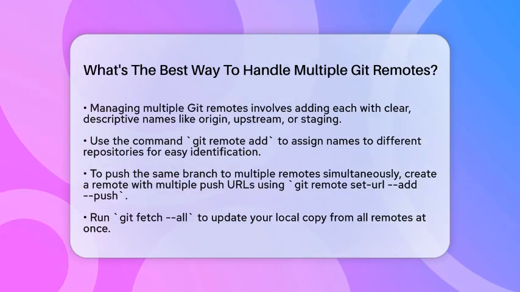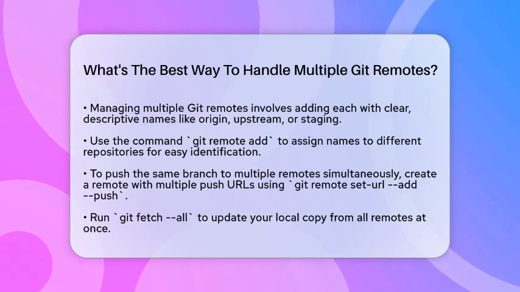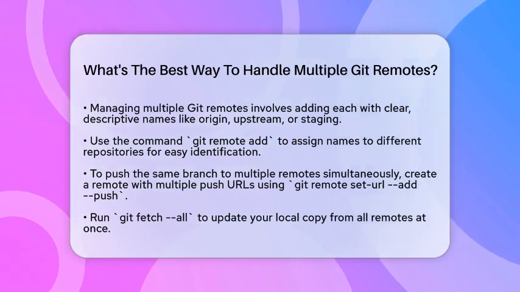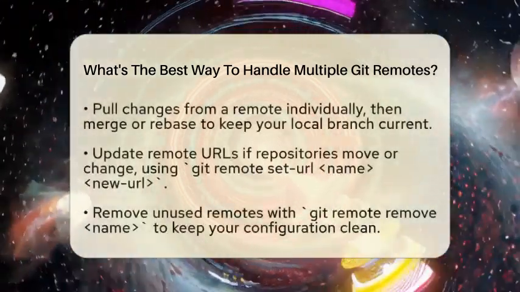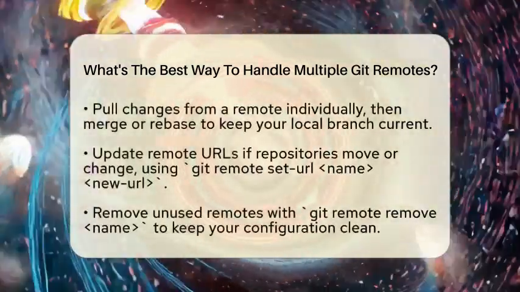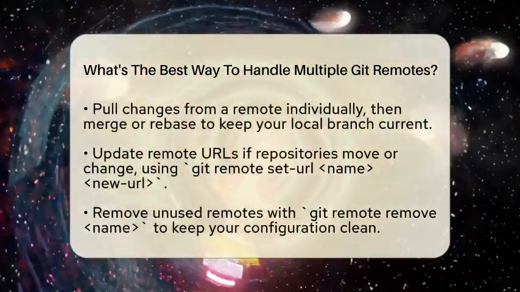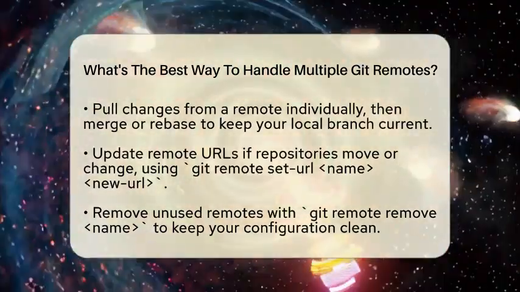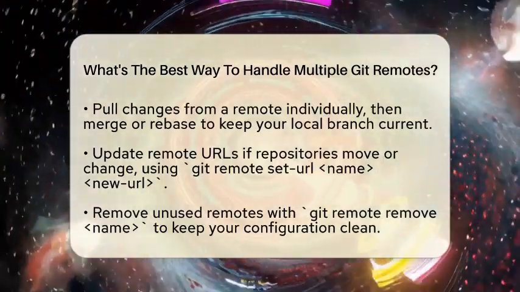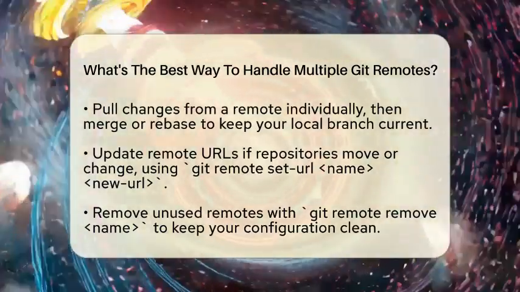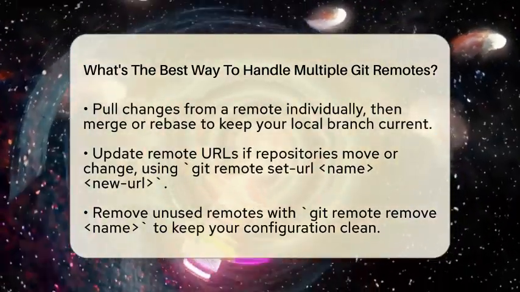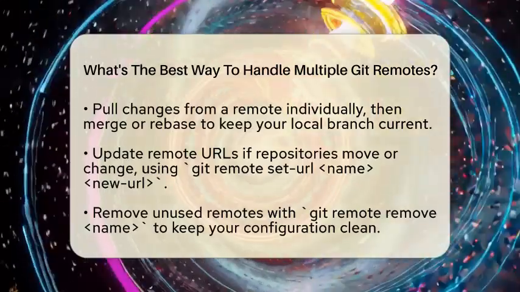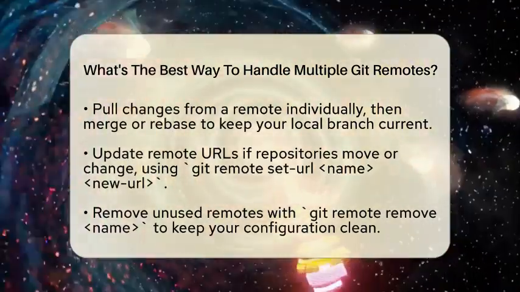Next, if you need to push the same branch to multiple remotes at once, you can set up a special remote with multiple push URLs. To do this, create a remote called all and add push URLs with git remote set-url, all followed by each remote URL. Then, when you push to all, your code will go to all those repositories simultaneously. This saves time and keeps your code synchronized across different locations.